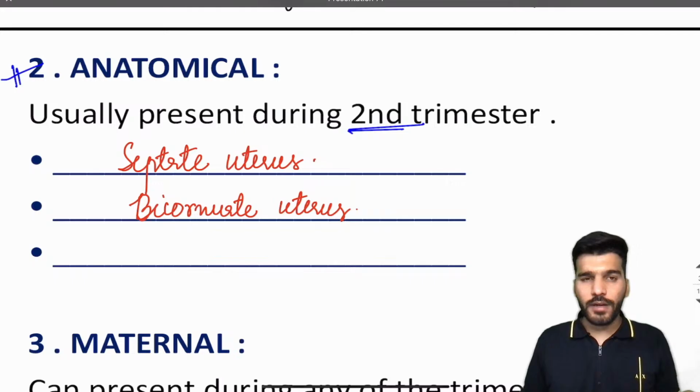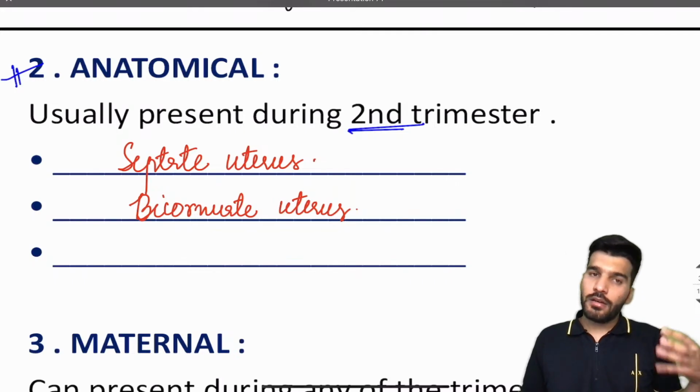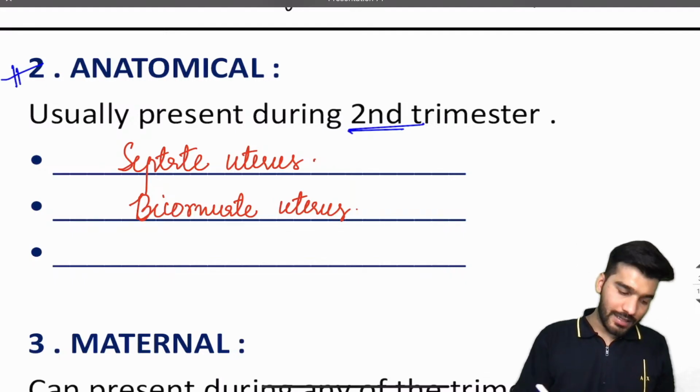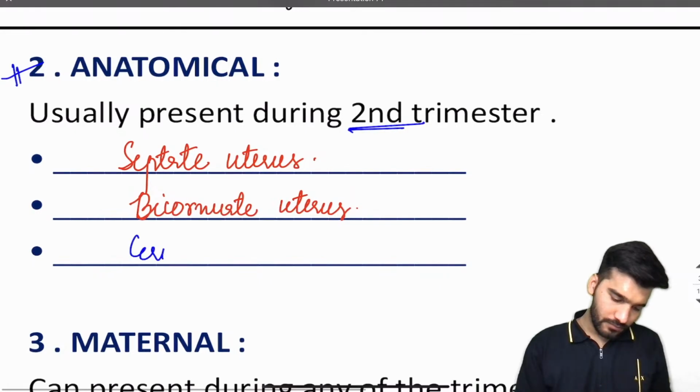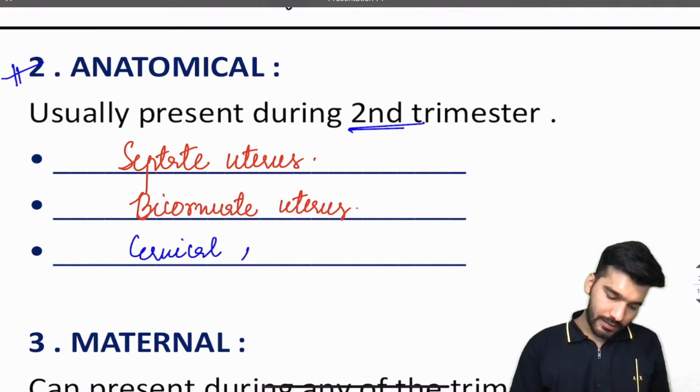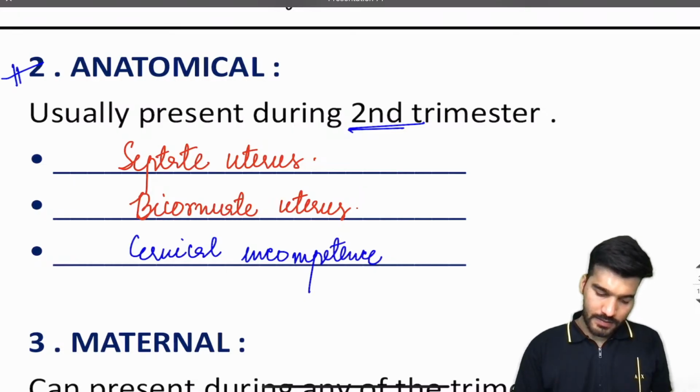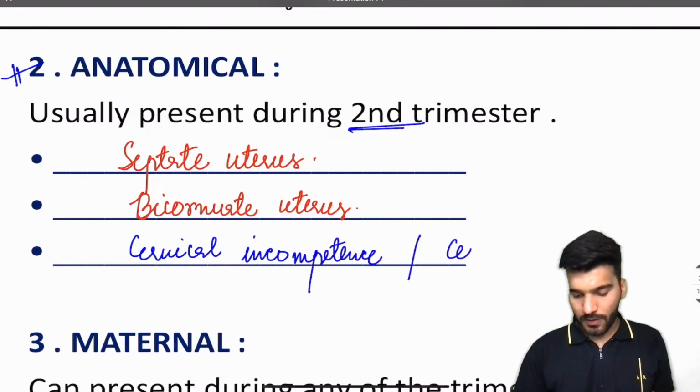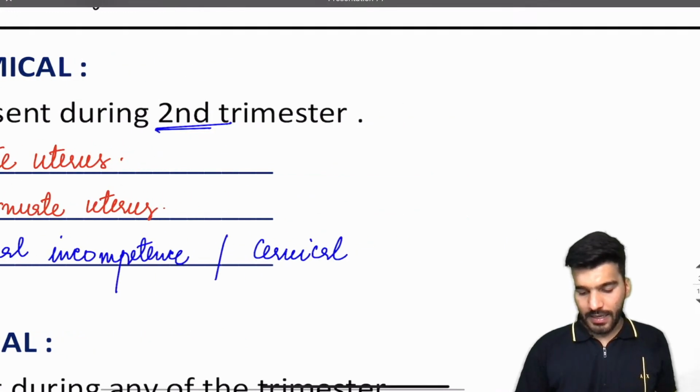What can be the acquired defect? Due to some surgery for the cervix. The defect that can be acquired is cervical insufficiency, or cervical incompetence.